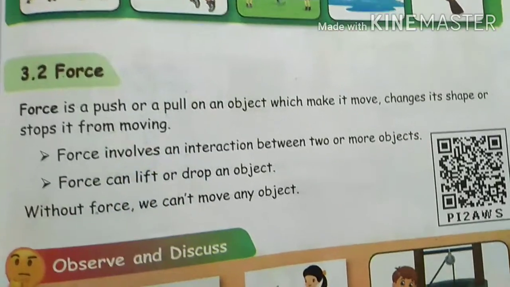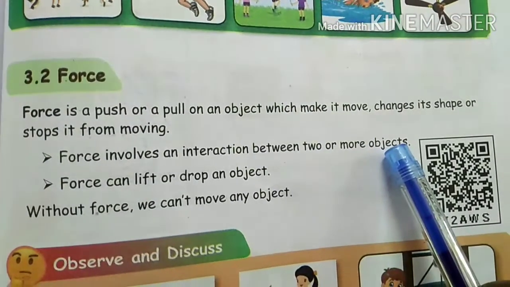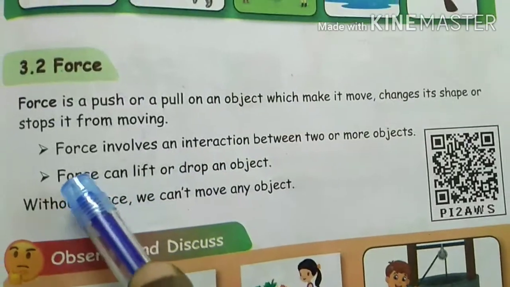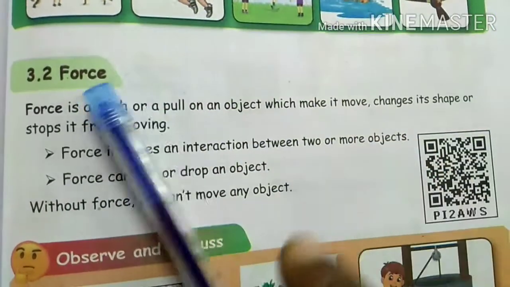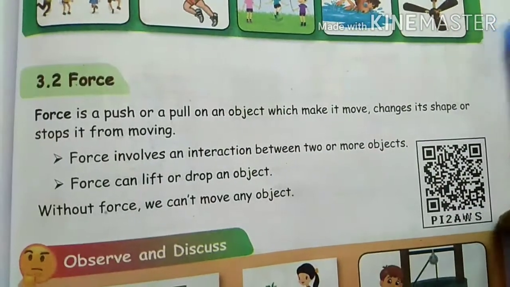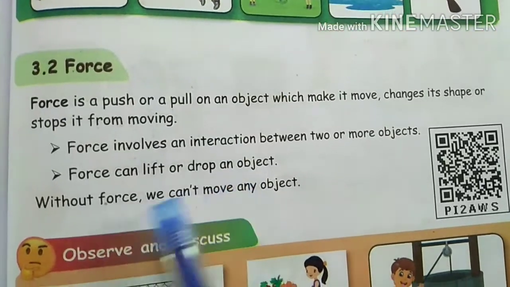Force involves an interaction between two or more objects, not only one. Force can lift or drop an object. Without force, we can't move any object.